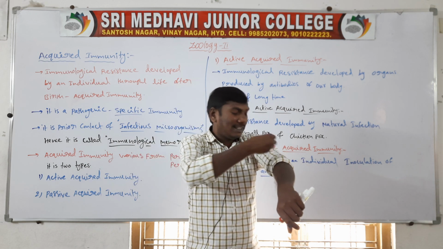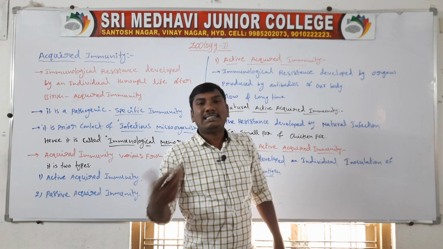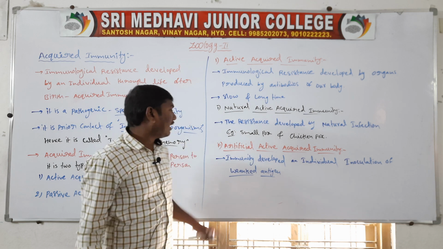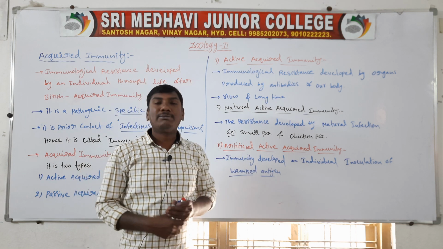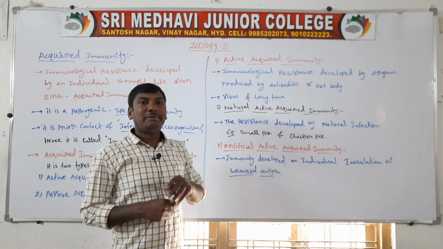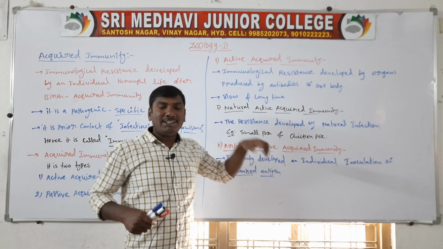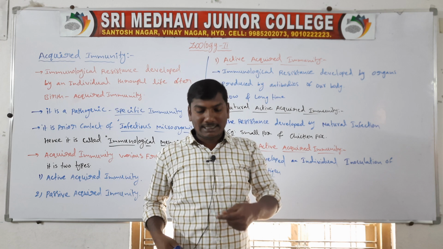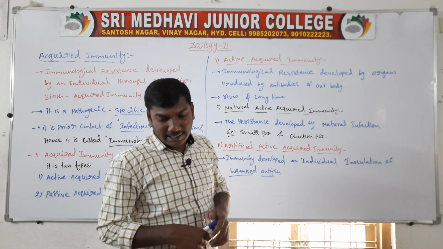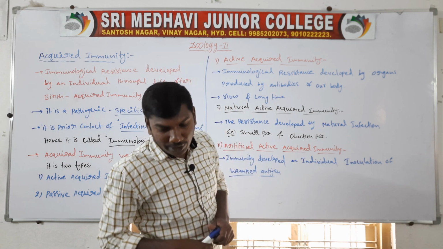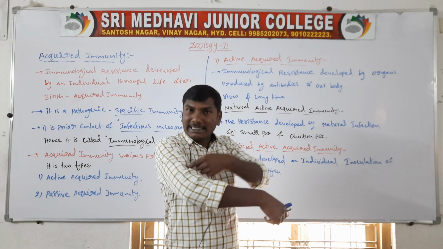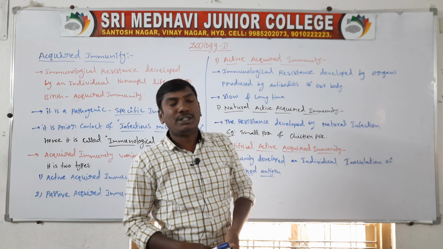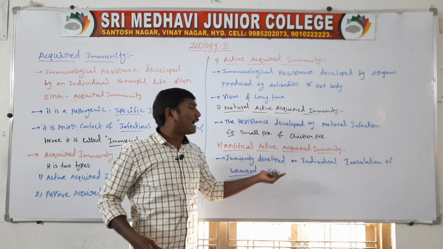These antigens enter into our body. Next they generate the immunity and produce antibodies. So this is called artificial active acquired immunity, the immunity developed by an individual through the inoculation of weakened antigens. These antigens activate the immunity.